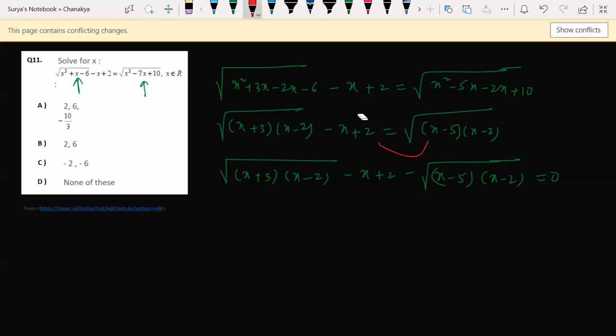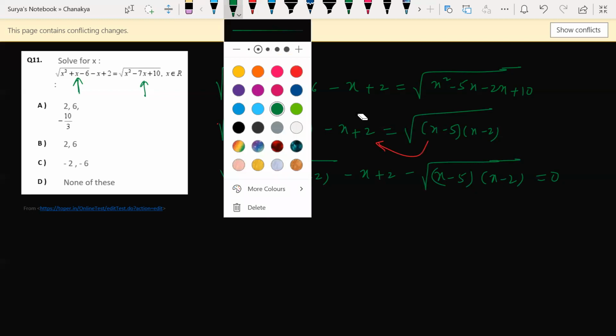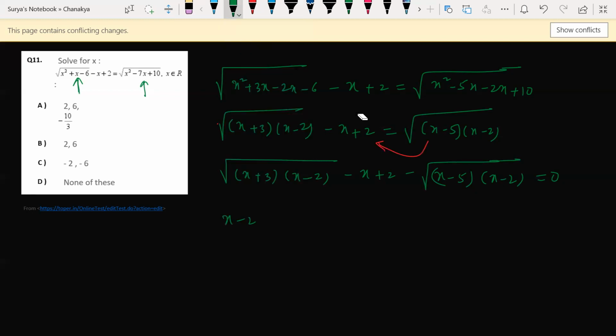I'm shifting this guy to the left hand side. Now, taking x minus 2 common, root x minus 2 common everywhere. So what am I left with now? Square root of x plus 3. Isn't it? Or else if you don't understand this, beta, here we'll do one thing. x plus 3. Why I'm writing in the neatest manner is, if any student is absent and going through the notes, he shouldn't get trouble from that. So can I write like this? Can I take minus common from this? Why are we taking minus common, beta? Because we have x minus 2 here, here also x minus 2, so that it is easy for me to take x minus 2 common. Hope it is clear what I'm trying to say here.